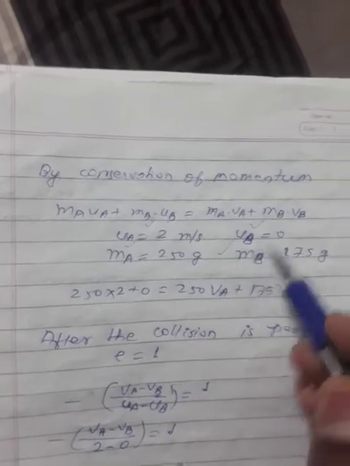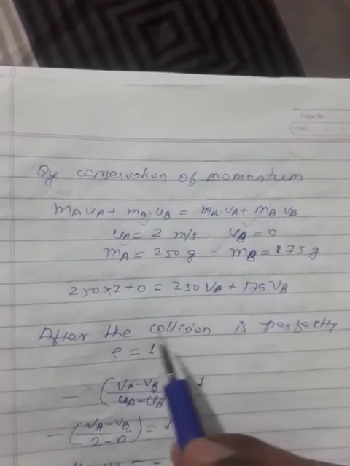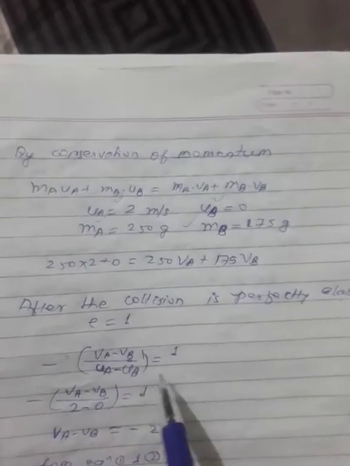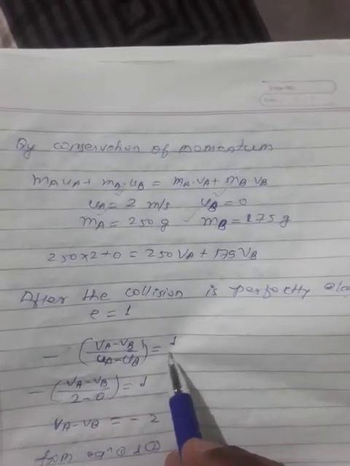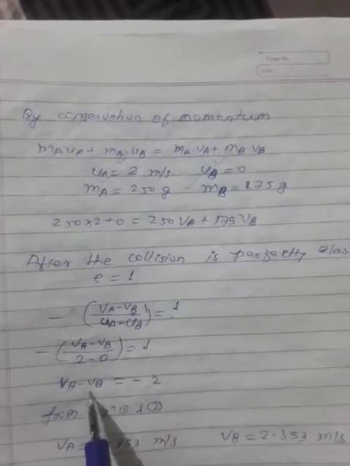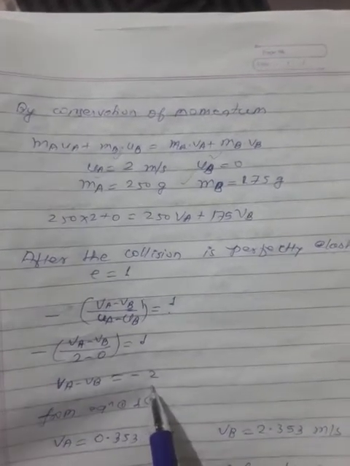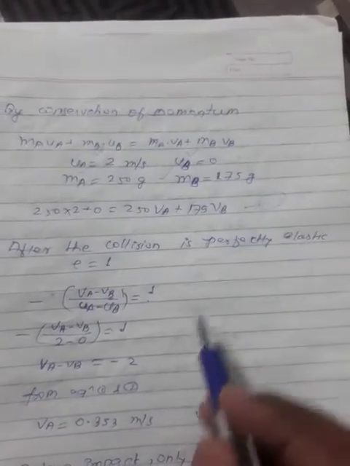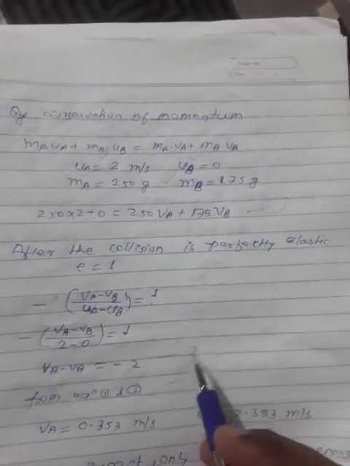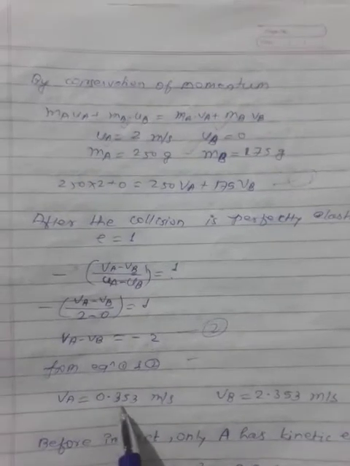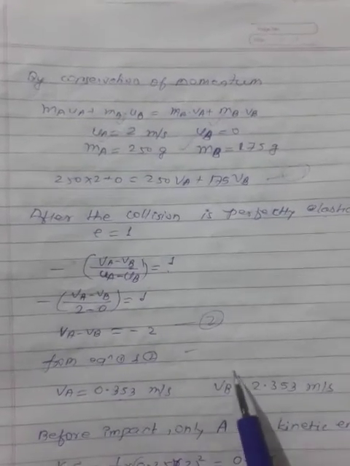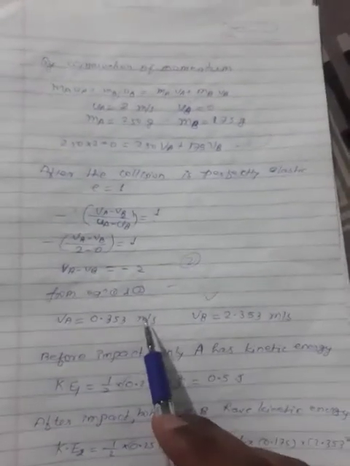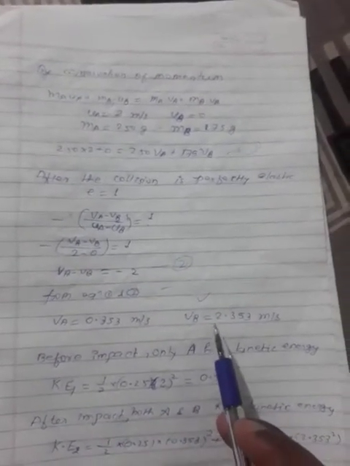So putting all the values, as the collision is perfectly elastic, so e value is 1. So by definition of coefficient of restitution, I will get this equation as vA minus vB equal to -2. Now I am going to solve equation 1 and equation 2. So I will get vA as 0.353 meter per second and vB as 2.353 meter per second. So this is the velocity after impact for the blocks A and B.